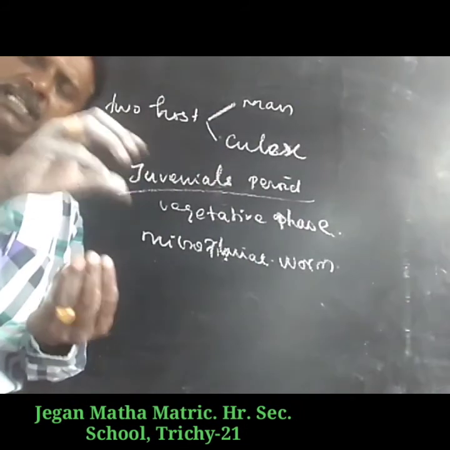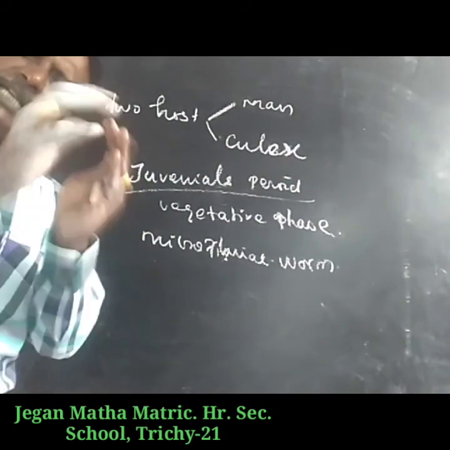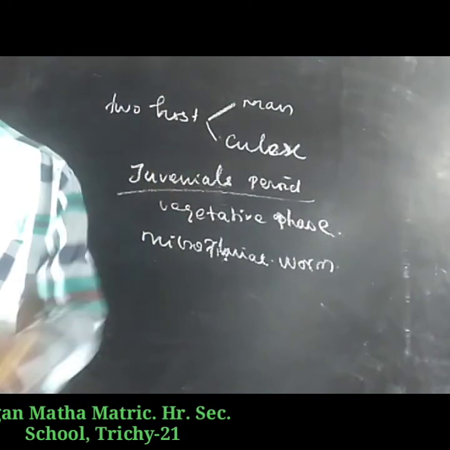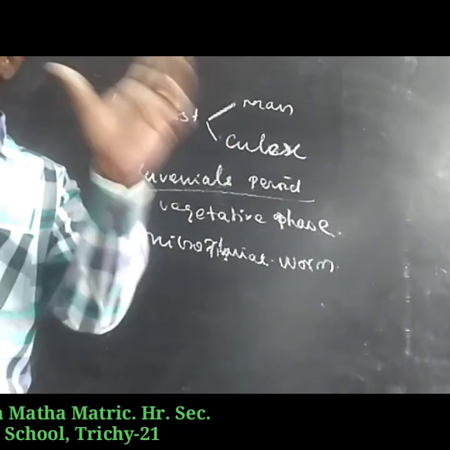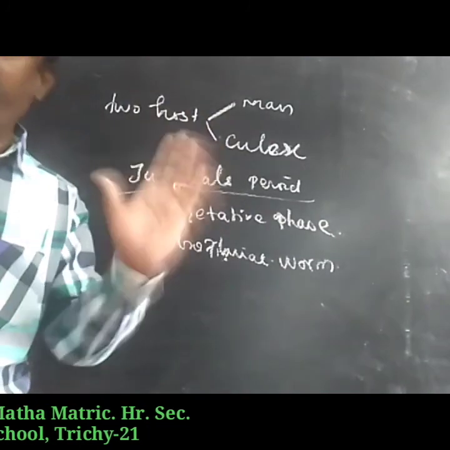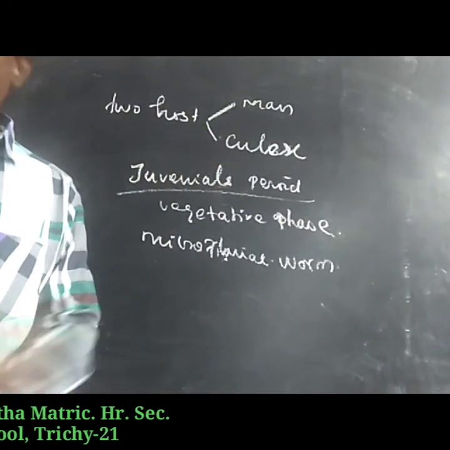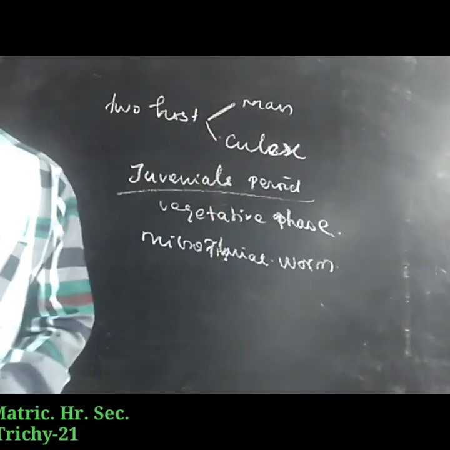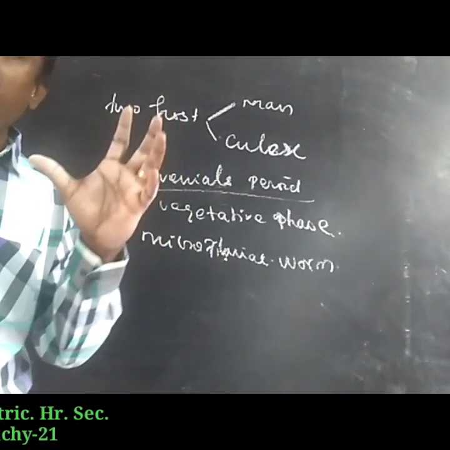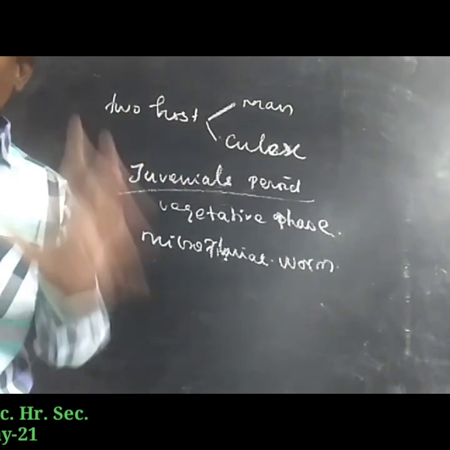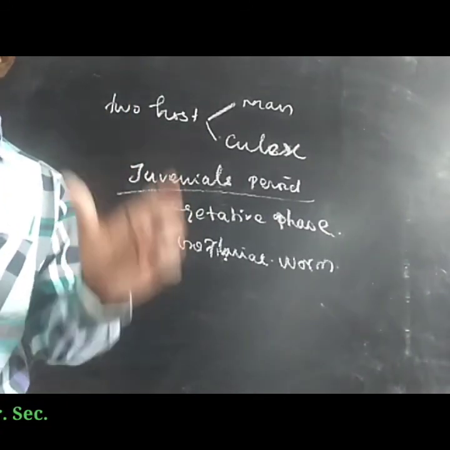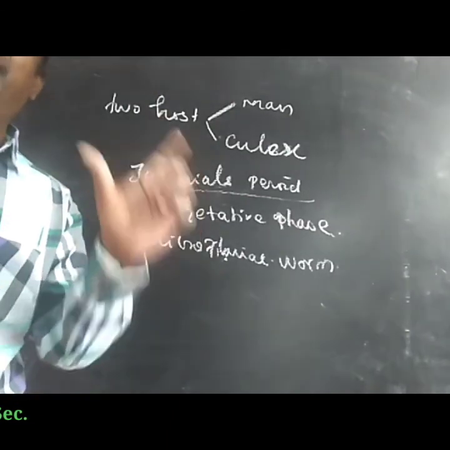In some cases, the obstruction of the lymph vessels causes elephantiasis or filariasis, affecting the scrotum and the mammary gland.